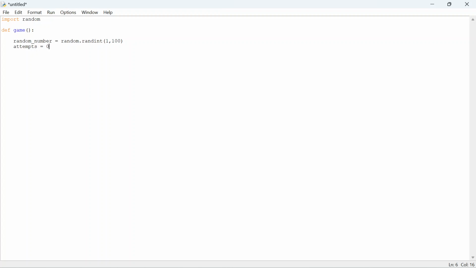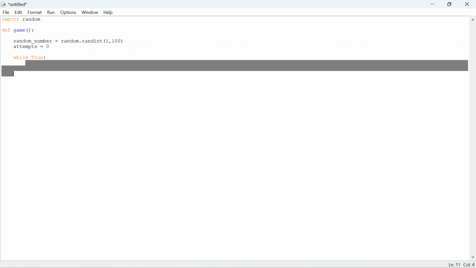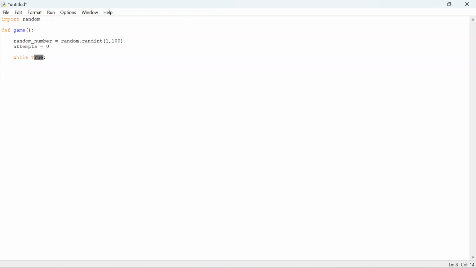And now we will get to the game. So we will have while True, a simple thing that runs indefinitely. While True basically means it's like saying if 6 is greater than 5, continue here. But we're not saying 6 is greater than 5, we're skipping straight to the True. We're just saying while True, so this will run indefinitely unless it's broken.